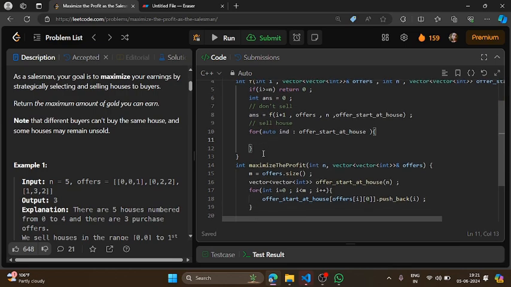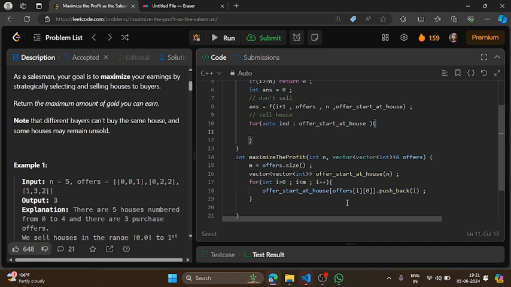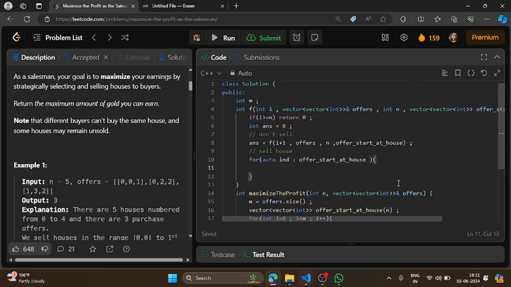Basically what I have stored in this vector is the index corresponding to that particular offer. So I will check for this offer. My answer will be the maximum of the answer which I have currently, and the answer if I am choosing this particular offer.